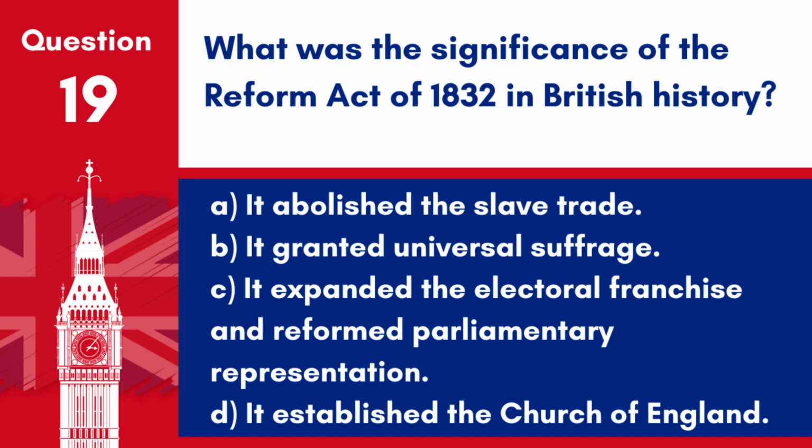A. It abolished the slave trade. B. It granted universal suffrage. C. It expanded the electoral franchise and reformed parliamentary representation. D. It established the Church of England. Answer: C. It expanded the electoral franchise and reformed parliamentary representation. This was the significance of the Reform Act of 1832.